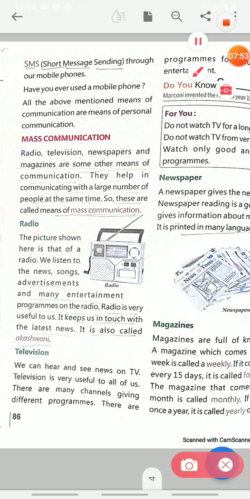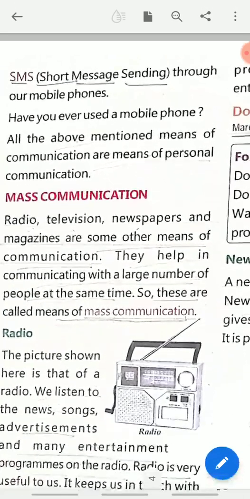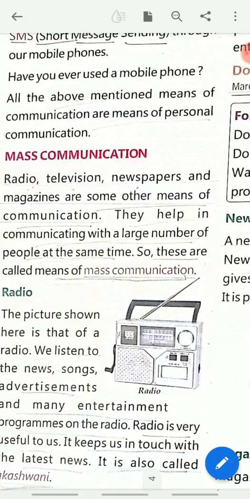Underline please, we can send SMS through our mobile phones. So, two advantages which were not in PCO were that first, we can carry the mobile wherever we go and we can send SMS. Now, what is the full form of SMS? Short message service. I think nowadays children are very smart.